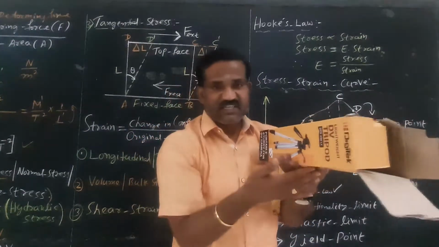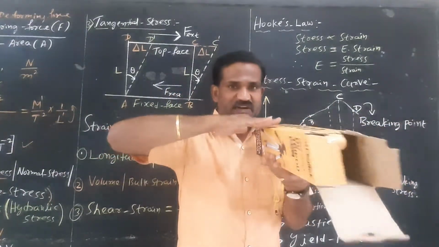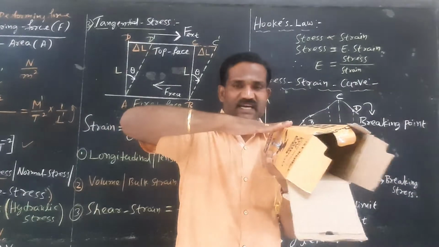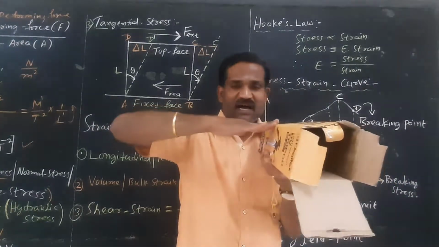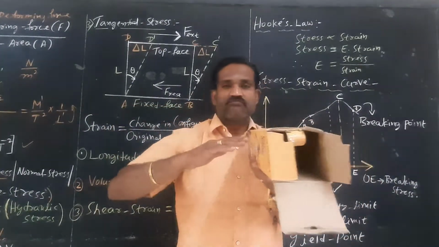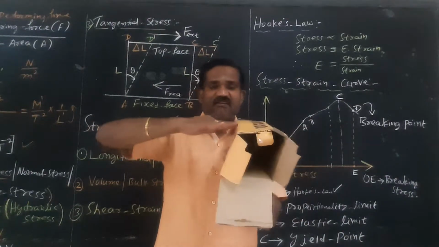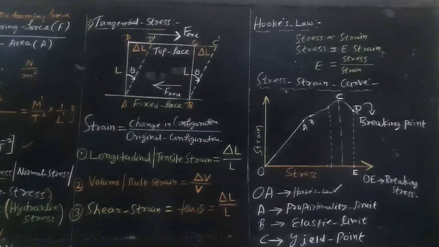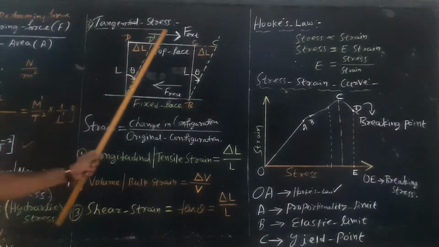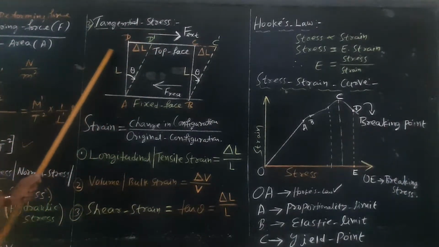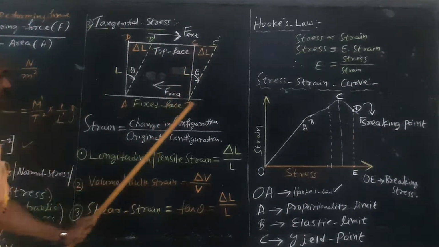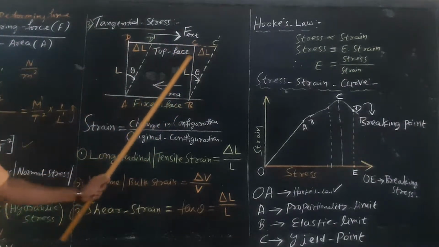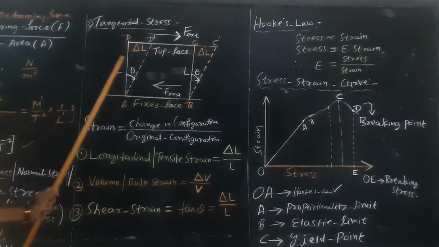This is the fixed face. You are applying a tangential force here, and there is a displacement of the sides of the cube. This is called tangential stress, or you can take it as shear stress. Please attention here. Let us consider ABCD, a perfect square cube.